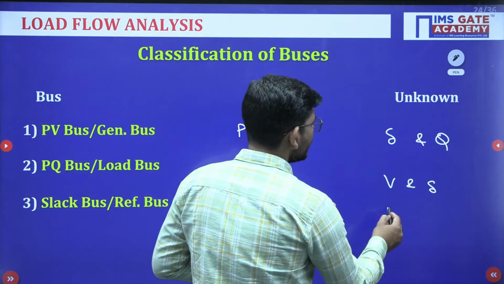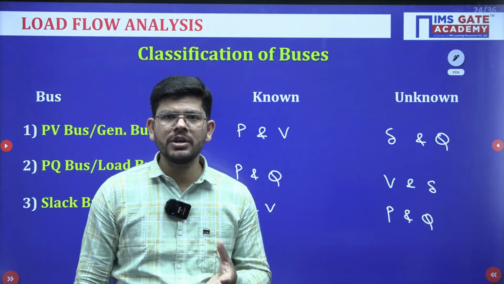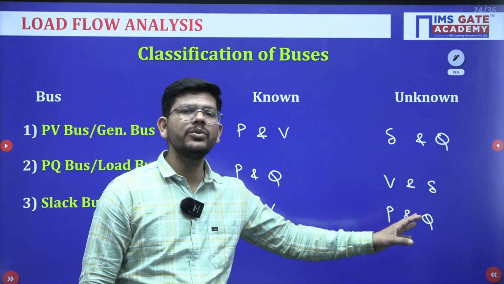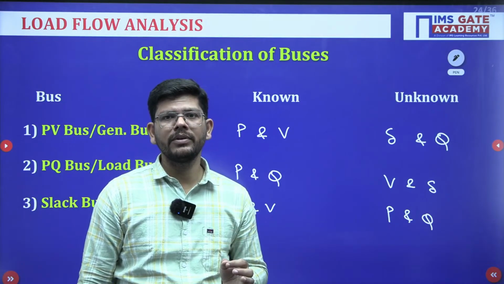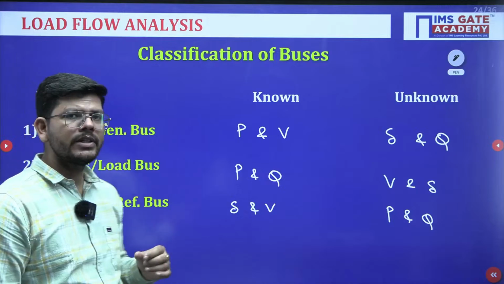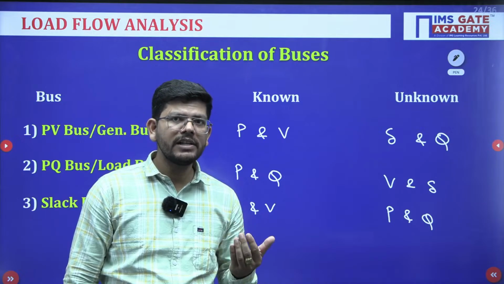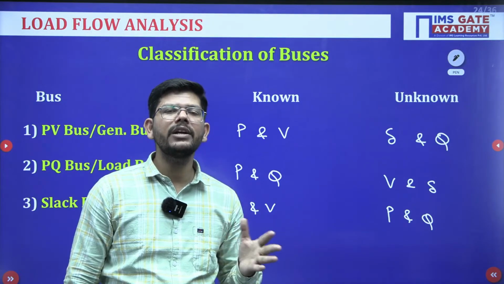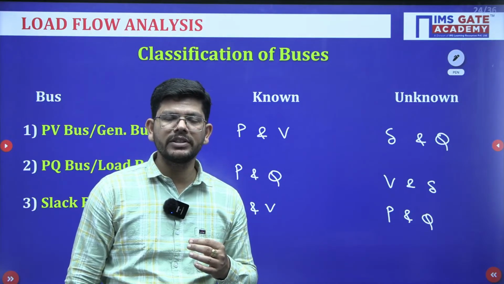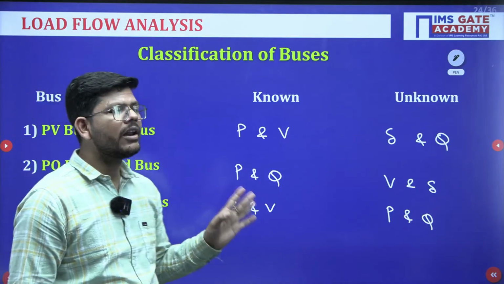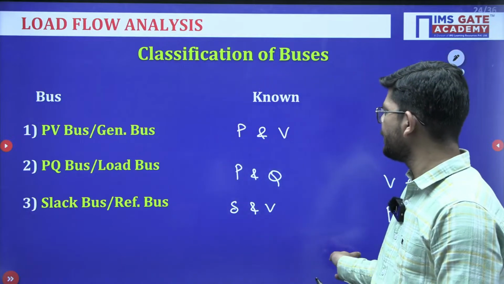So what is unknown? Even though this bus is supplying the losses, we don't know how much. So the unknown quantities are P and Q, active and reactive power. With respect to the slack or reference bus, one of the generator buses will be acting as a slack bus, and that's why while calculating the Jacobian matrix we subtract 1, because out of all the generator buses, one of them will be acting as a slack bus or reference bus. Since it is a reference bus, del and V are known, and P and Q are unknown. So this is the classification of buses.